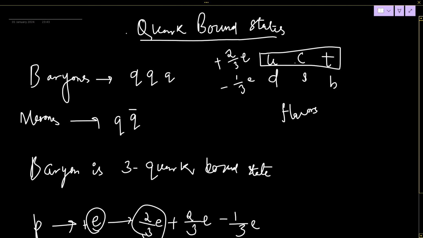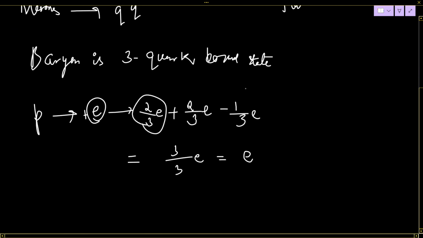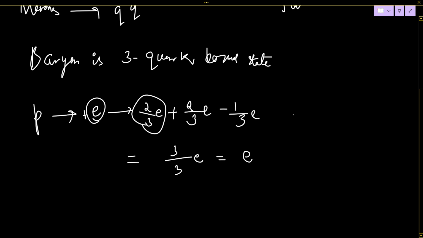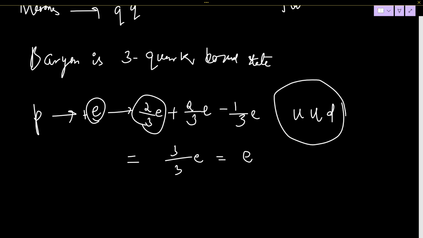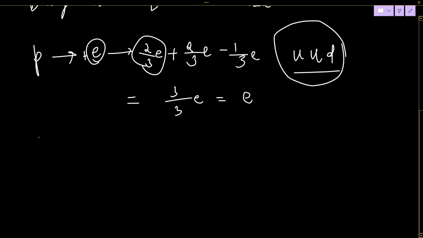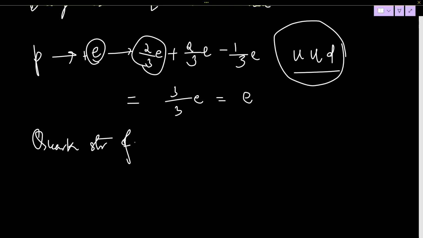So 2 by 3 is up, and minus 1 by 3 is down. So you can say up, up, and down. UUD is the quark structure. The quark structure of proton is UUD.